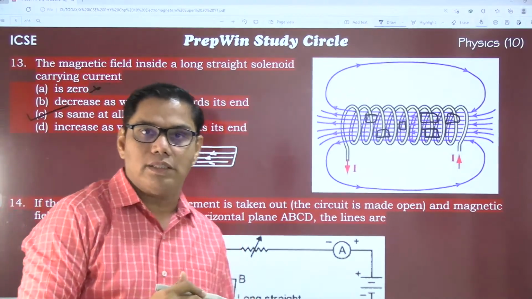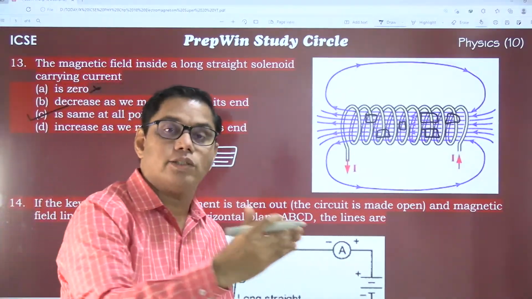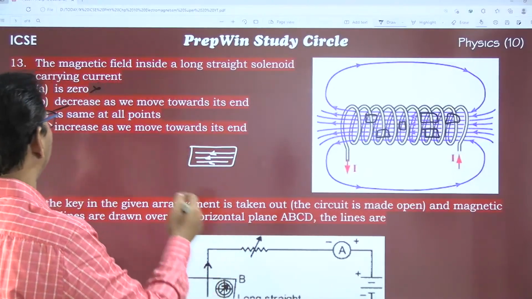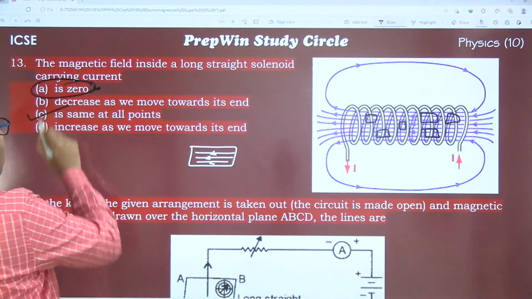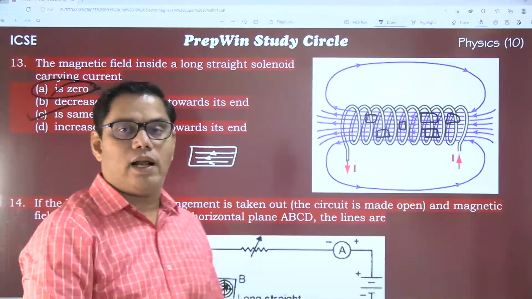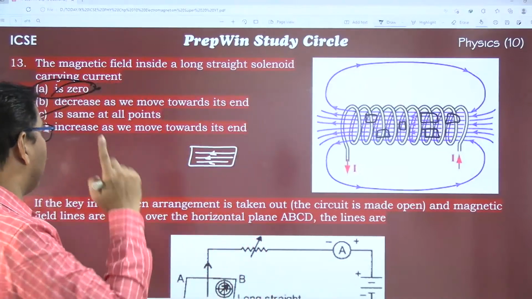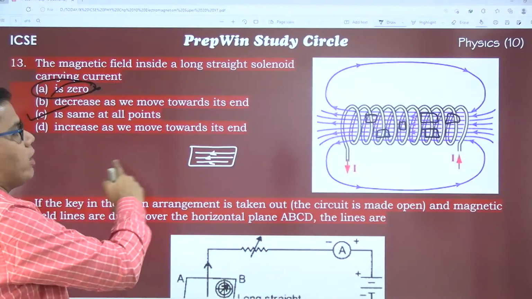It cannot be zero. I have seen that when this question was asked in the pre-board examination, many students selected zero, but I can assure you that zero is the incorrect answer. The correct answer is that it is the same at all points.